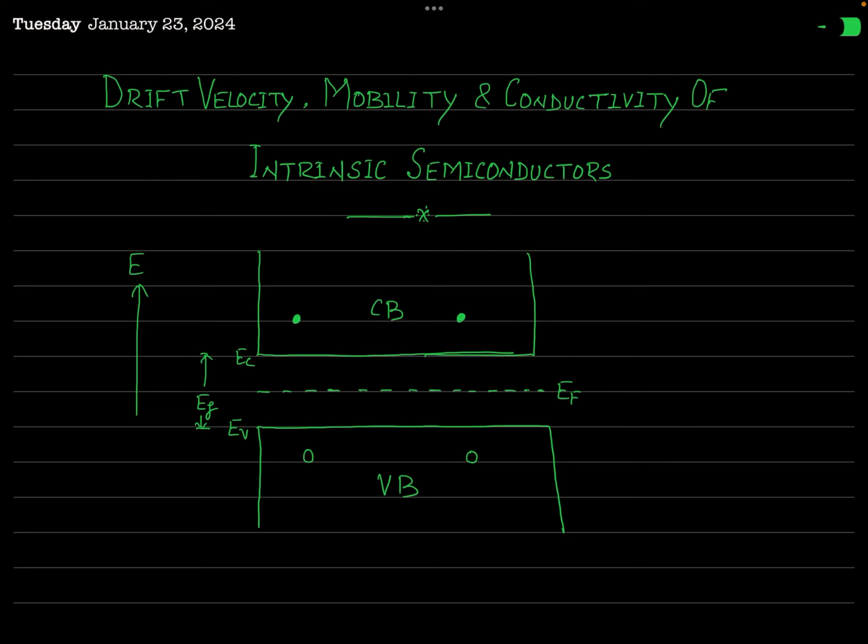At 0 Kelvin, this semiconductor behaves like an insulator. But when temperature is raised, the intrinsic semiconductor behaves as a conductor and conducts electricity. So how the electrical conductivity of this intrinsic semiconductor depends on temperature, we are going to see in this present